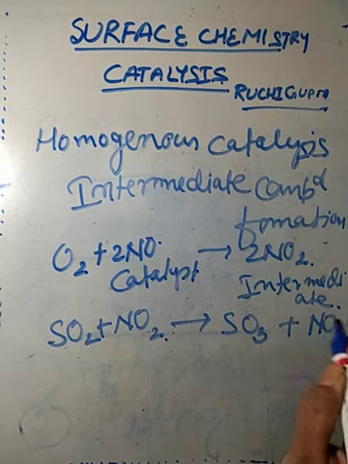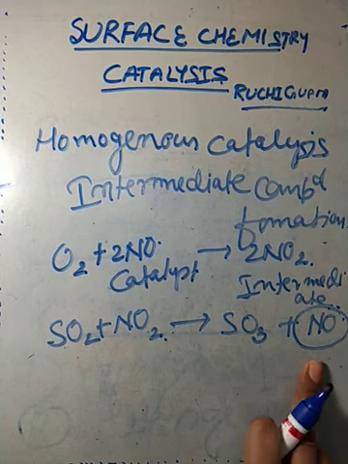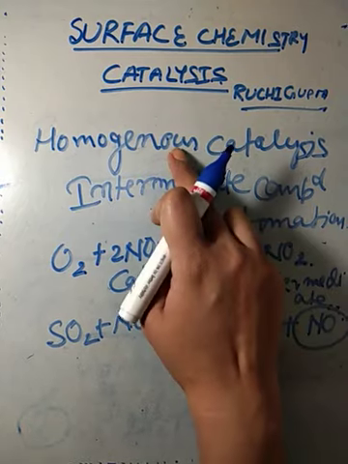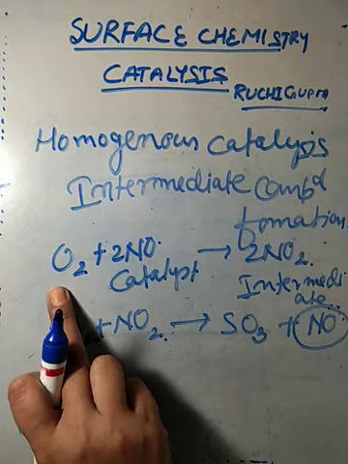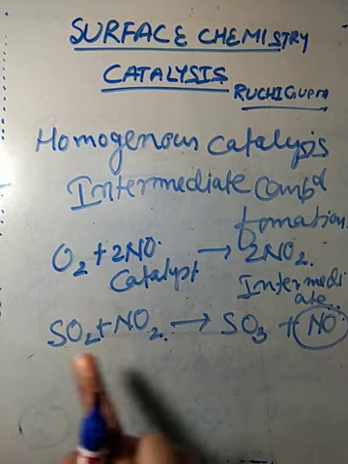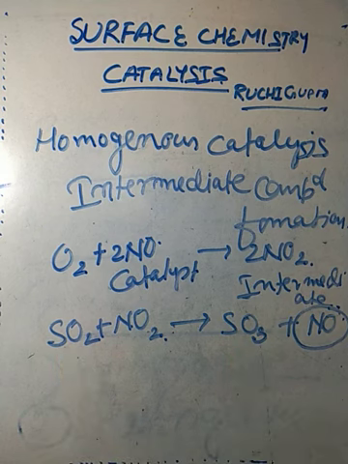And catalyst regenerates during the reaction. So it is the theory which is given to explain the homogeneous catalysis. First, the catalyst reacts with one of the reactants to form an intermediate and this intermediate reacts with the second reactant to form the product. So this is intermediate compound formation.